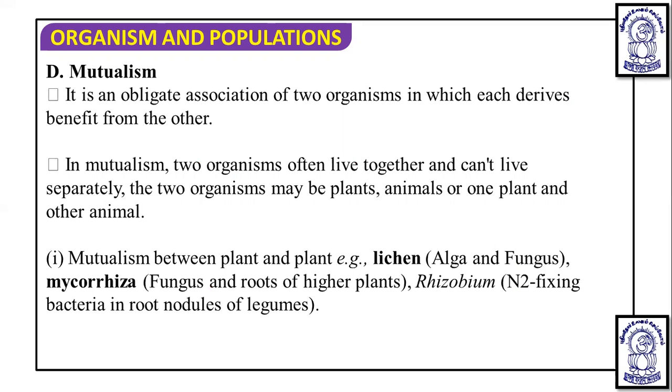If we talk about some examples of mutualism between plant and plant, we can take the example of lichen. You know that in lichen, an algae and fungus association is seen.